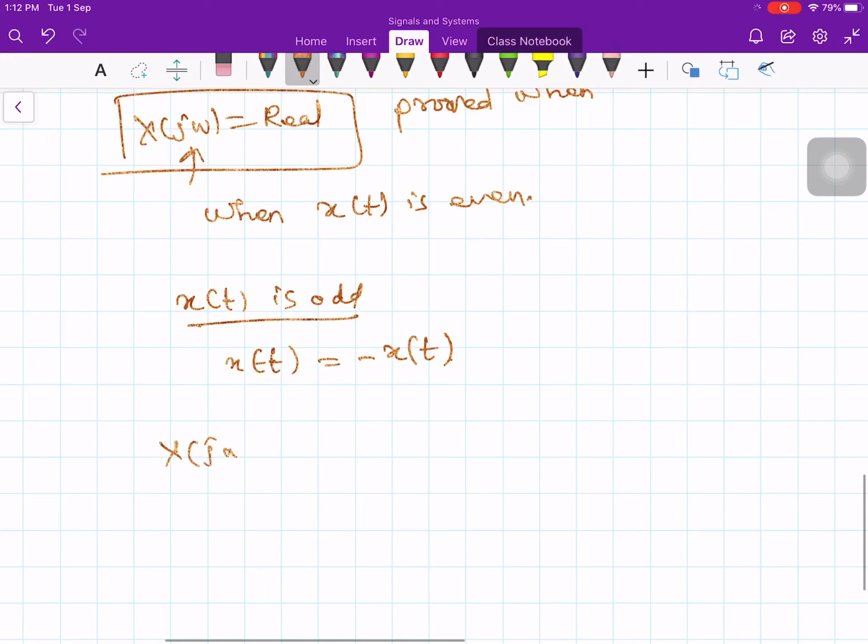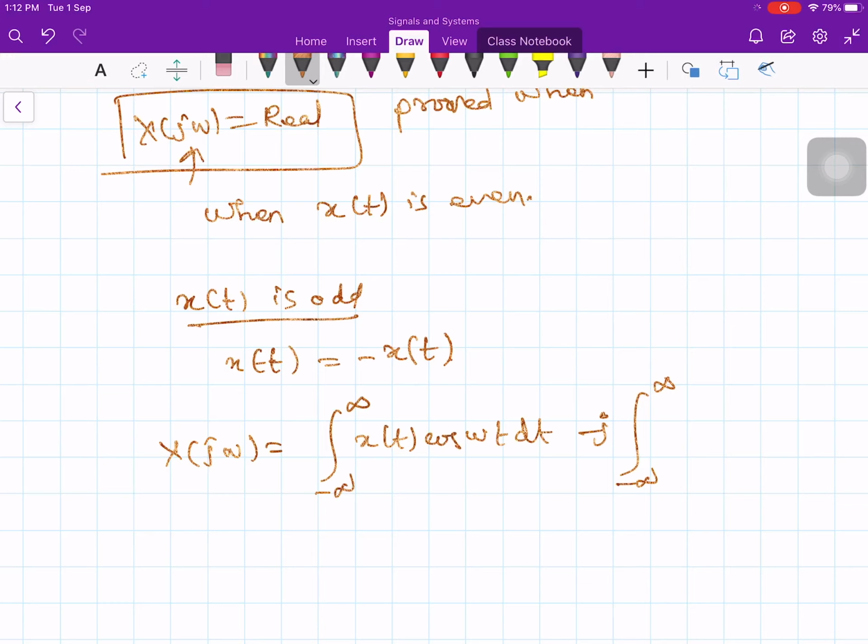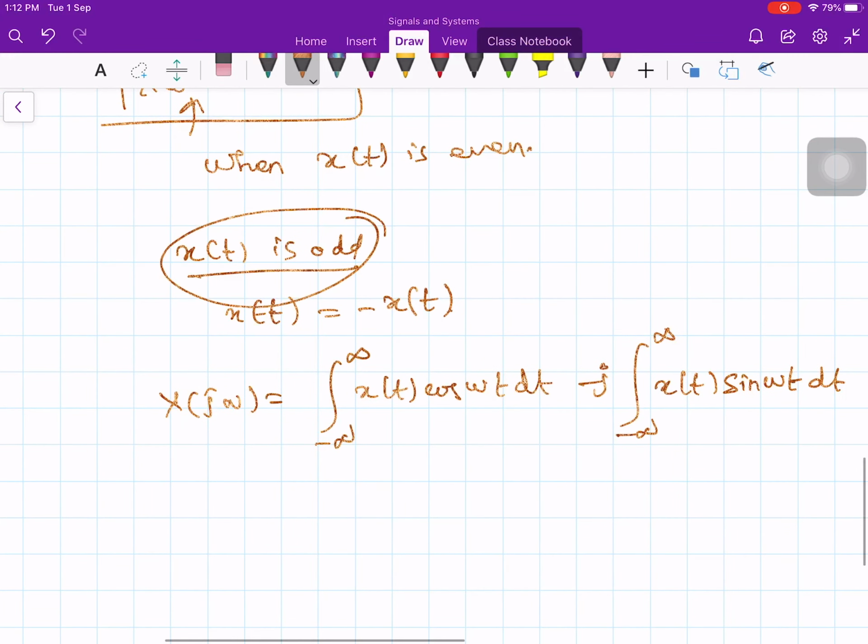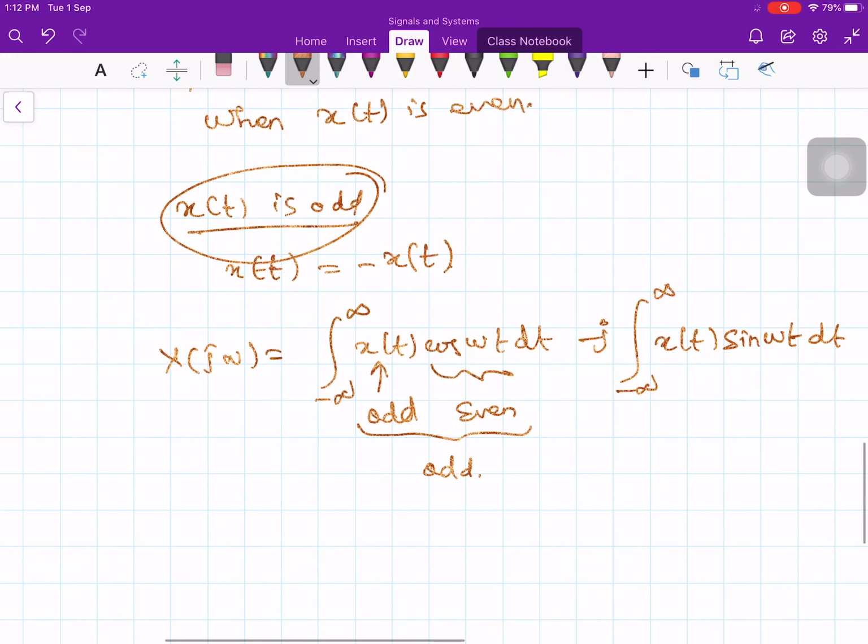X of j omega is equal to the integral from minus infinity to plus infinity of x of t cos omega t dt, minus j times the integral from minus infinity to plus infinity of x of t sin omega t dt. Now we considered x of t is odd. Odd means x of t is odd and cos omega t is even. So the product of odd and even is again odd, and the integral is from minus infinity to plus infinity. Therefore this is going to be 0.